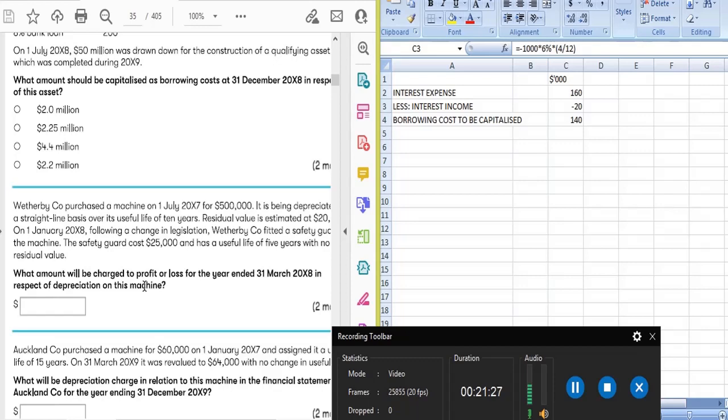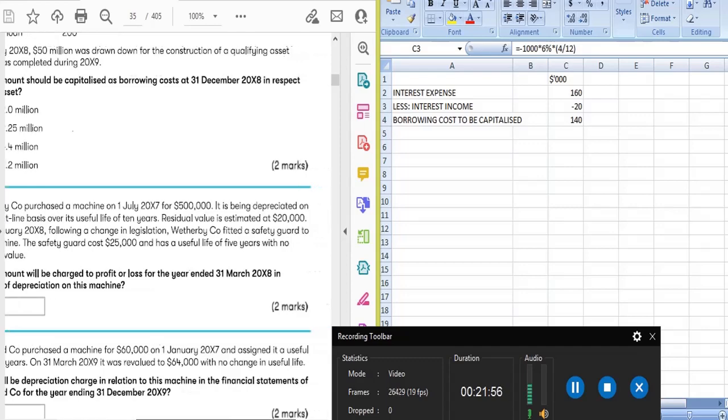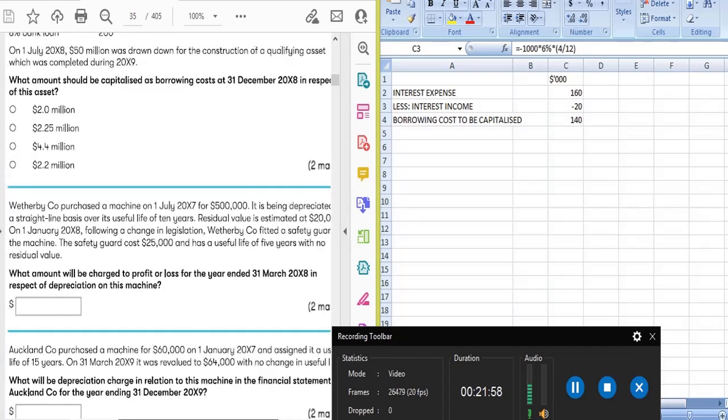It is being depreciated on a straight line basis over its useful life of 10 years. So it has been purchased on 1 July and our year end is 31st March 2008, so a total of 9 months. The residual value is estimated at 20,000 on 1st January 2008.